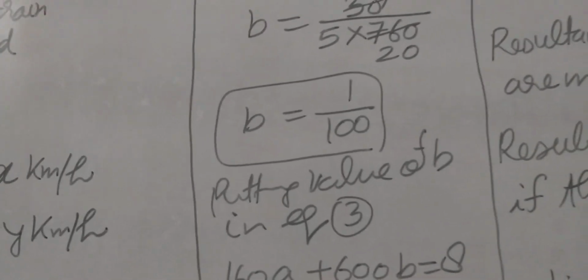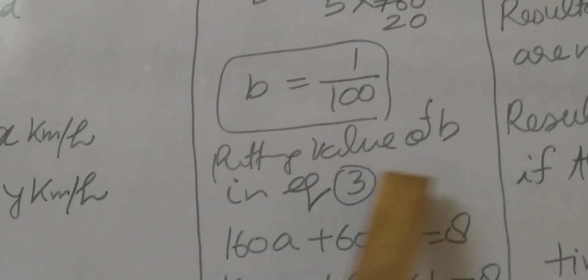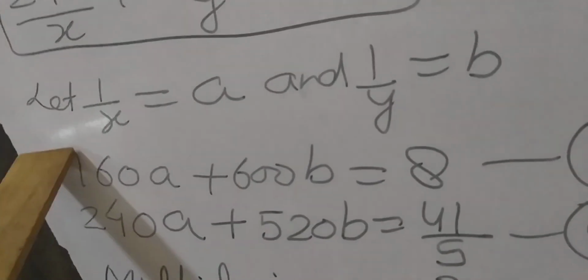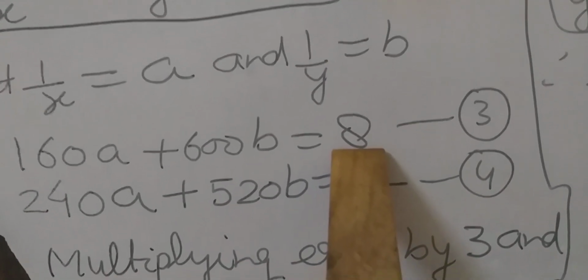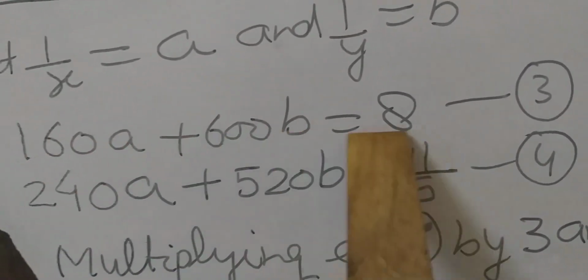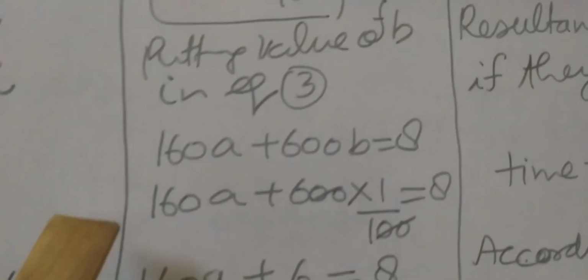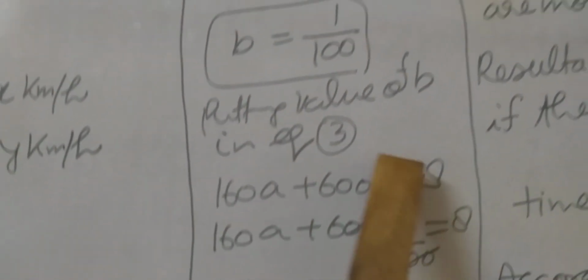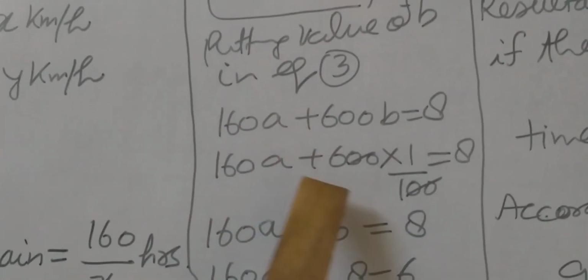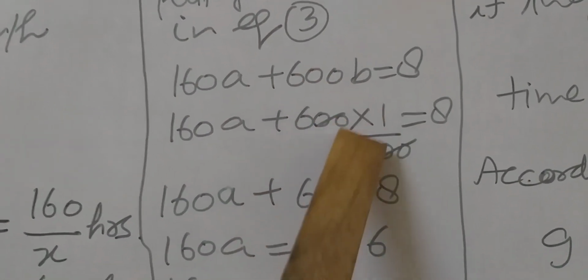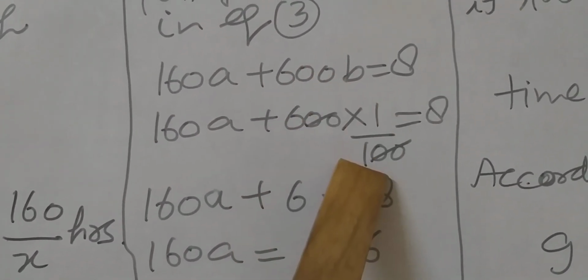Correct. Now putting the value of b in equation number 3, students. Equation number 3 is easy. So let us put the value of b in equation number 3. This is equation number 3, b = 1/100. At the place of b, 1/100 is written.